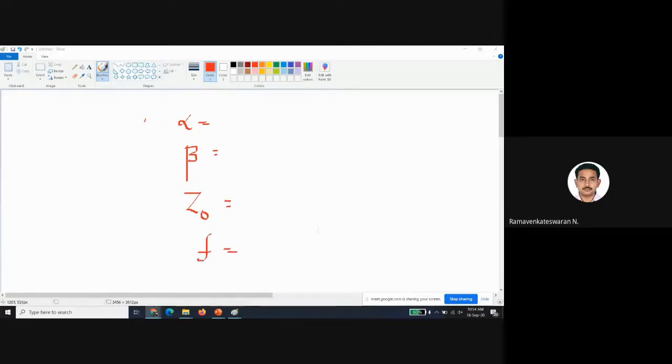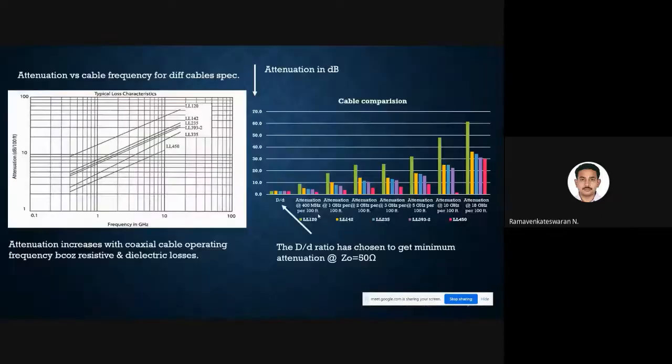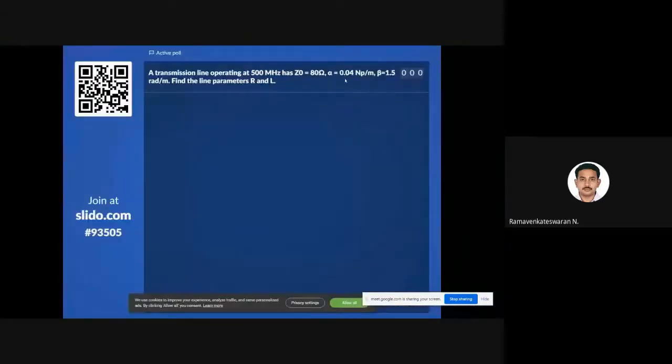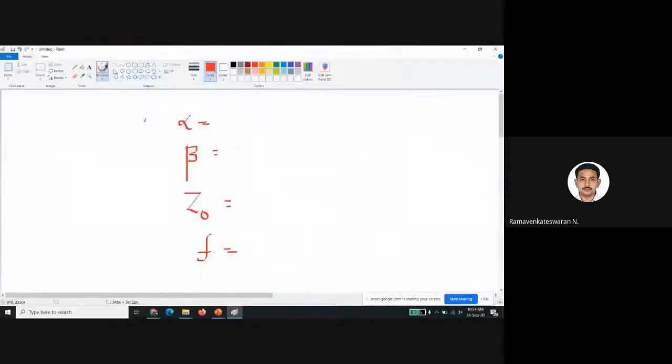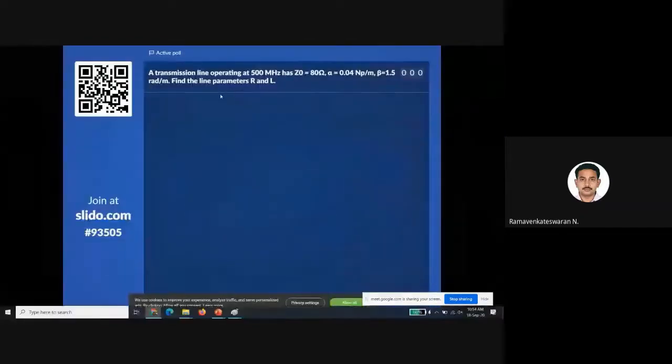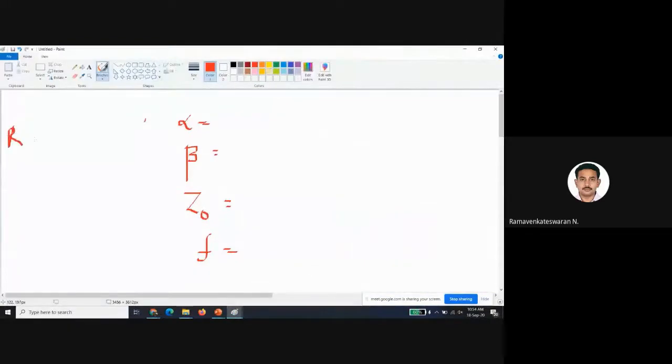So I know four things: alpha, beta, Z naught, and frequency. What is asked is to find out R and L. You can even find out C and G, but in the given question R and L are asked.